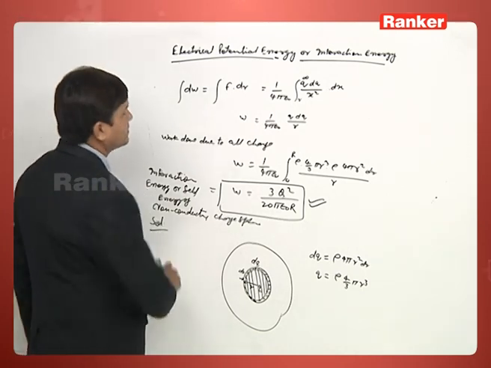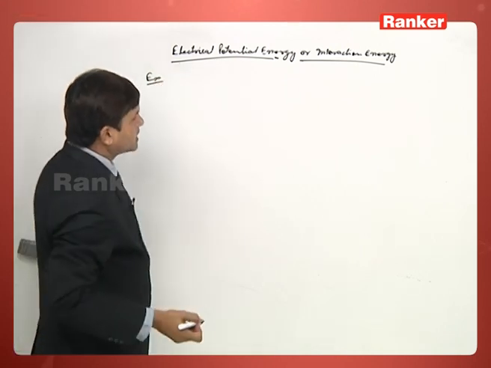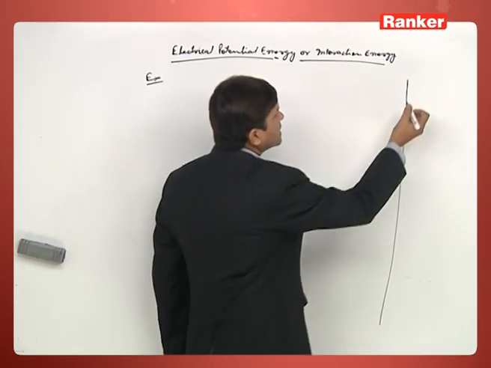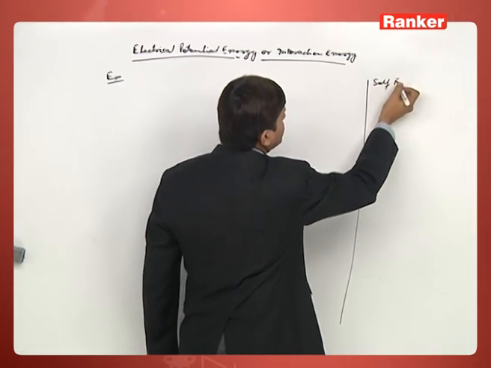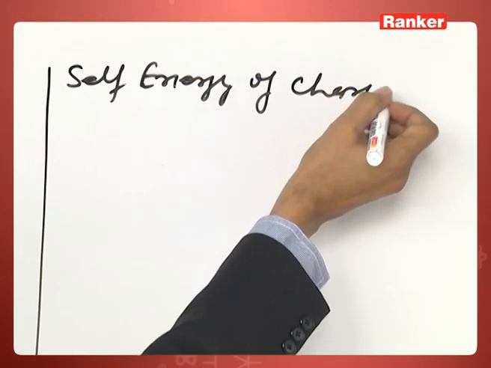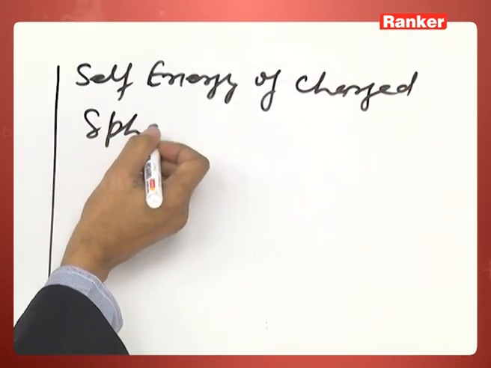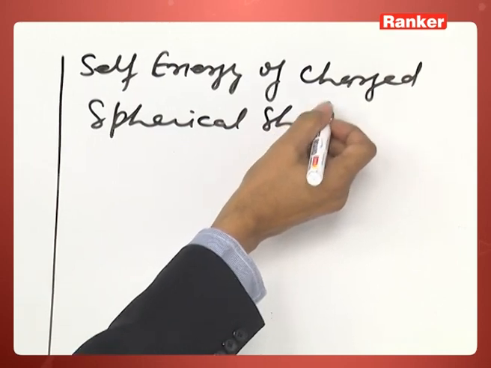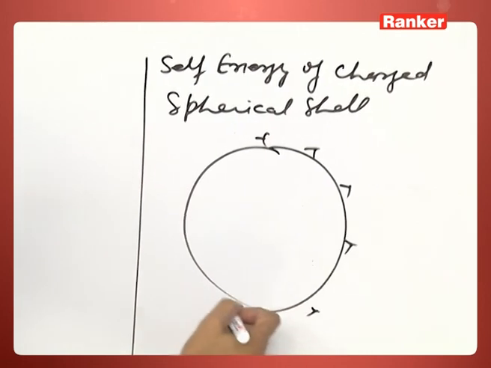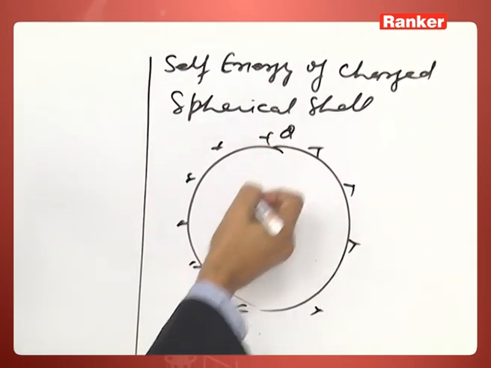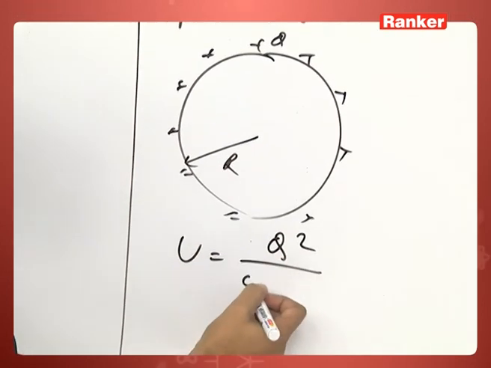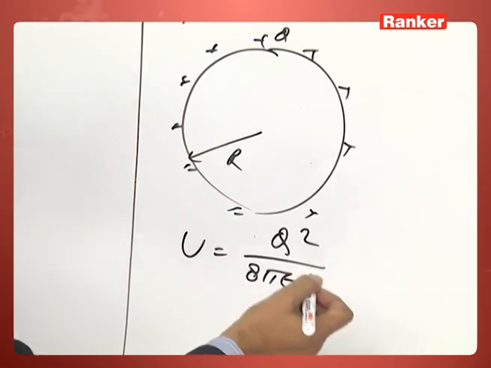Now, come to the next problem. For the next problem, there are two relations which will be useful. First is the self energy of a charged spherical shell. It means this is your shell having charge q on its surface, and radius r. So, its self energy is, as we have calculated earlier, q square by 8 pi epsilon naught r.